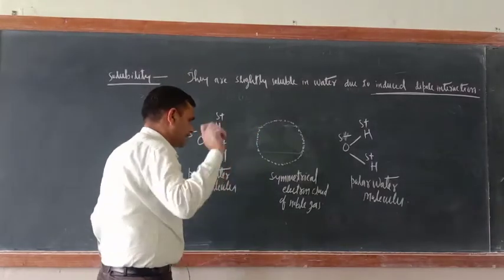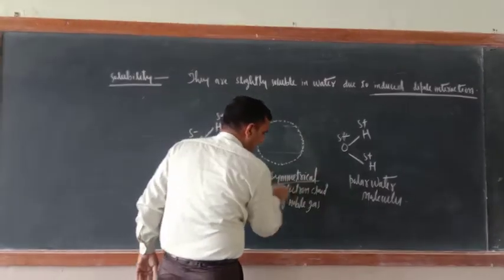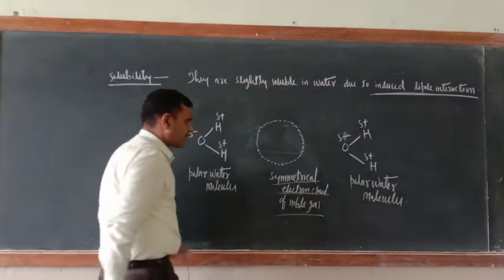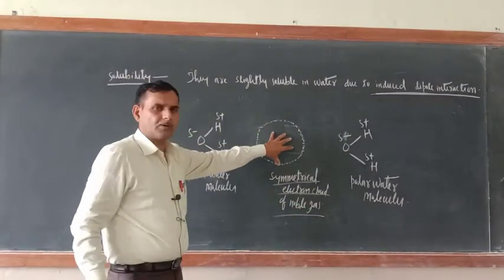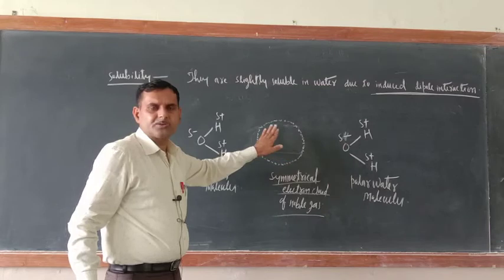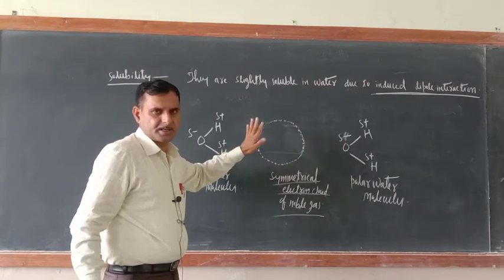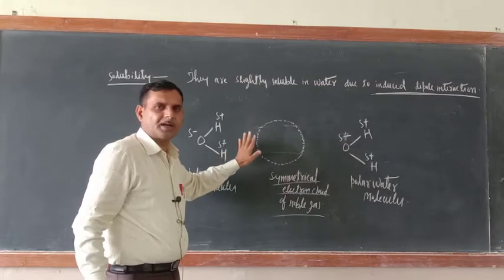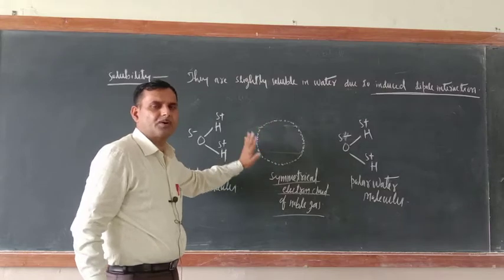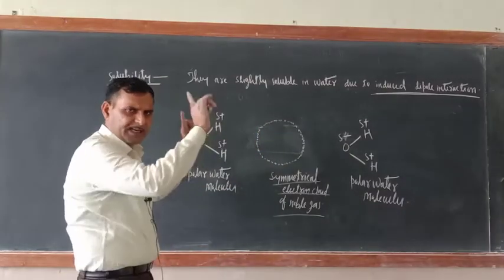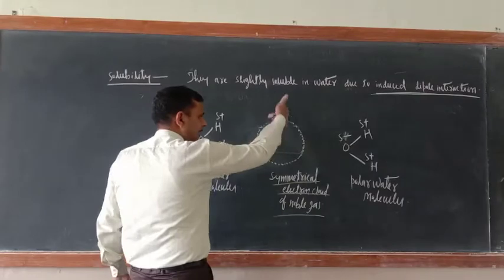Now listen here. This is the symmetrical electron cloud of noble gases. So what is the meaning of symmetrical electron cloud? Neither side is positive nor negative. Neither positive nor negative charge is there on either side of noble gases. Okay, symmetrical electron cloud, spherical electron cloud.